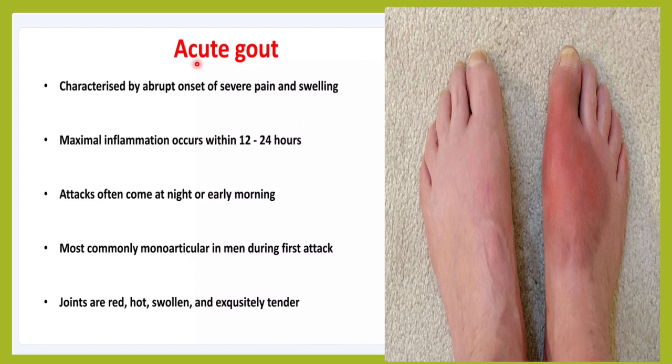So this acute gout is characterized by an abrupt onset of pain, severe pain and swelling. So the patient will have a lot of pain, and that is as if the foot is on fire. Someone is hitting the foot with a hammer. Somebody is hitting his foot with the hammer. It is that bad. So such severe pain and swelling develop and usually it is in 90% of the cases it is in the first metatarsophalangeal joints.